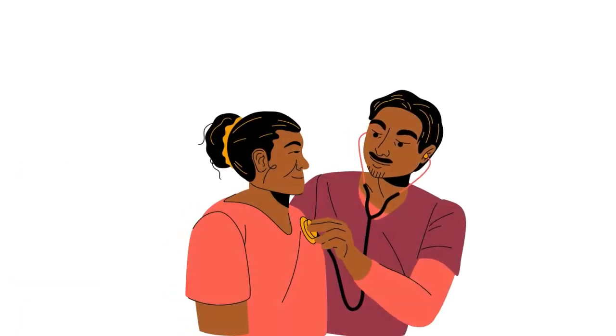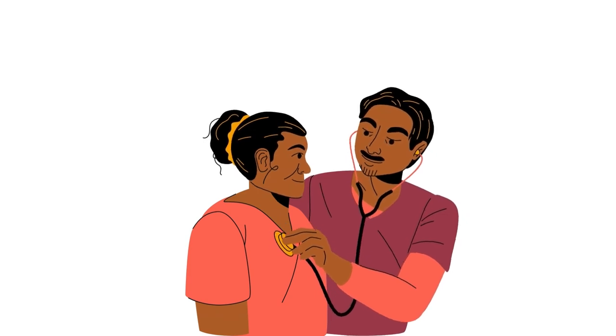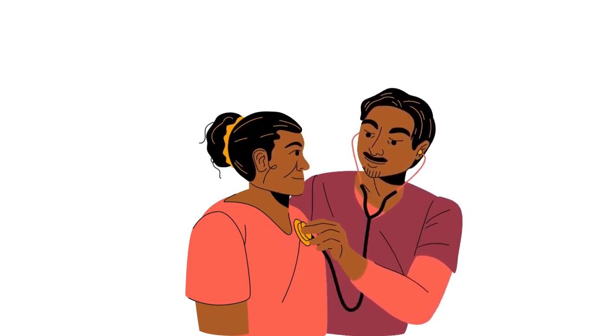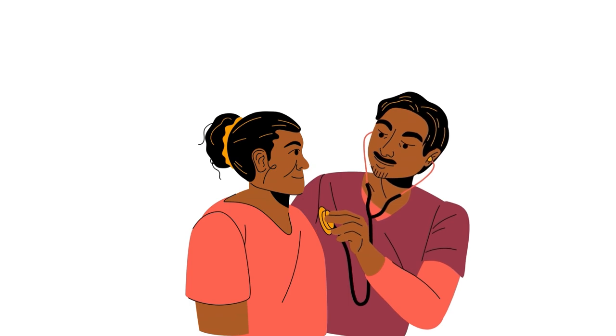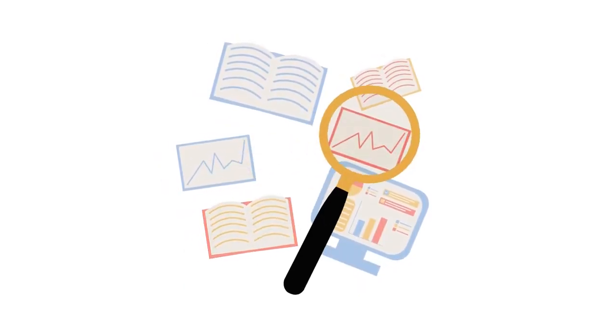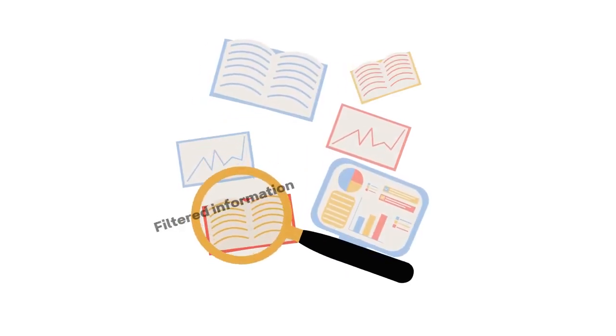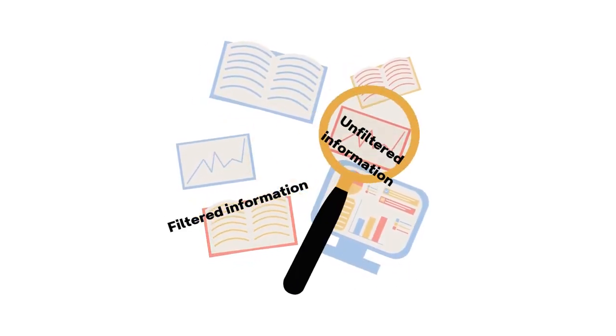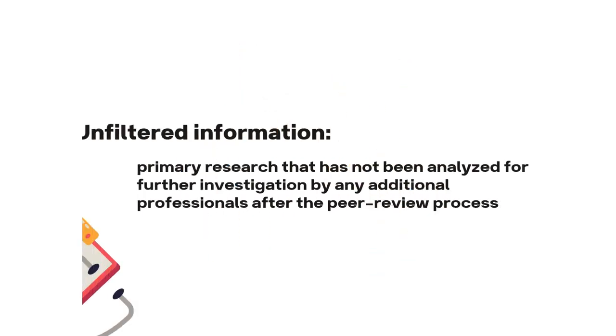When pursuing evidence-based medicine, it is important to use the best possible evidence to make decisions to improve patient care. Since some information is better than others, we seek to understand how good our evidence is so we know how useful the information we're gleaning from it is. There are many ways to level and divide evidence. We are going to begin by looking at unfiltered information and filtered information.